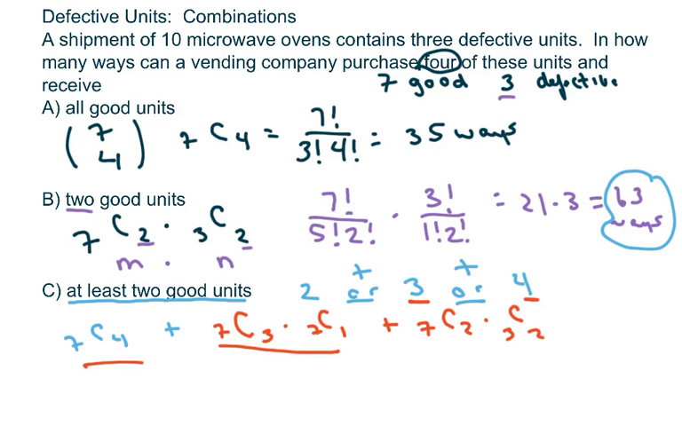Now we already know the first one was 35. This one's going to be 35 times 3, and we already know that we already did this one. That's 63. So we're going to add all that up, and you get 203 ways.